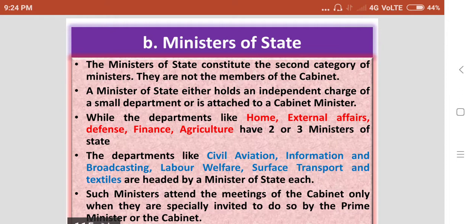Departments like civil aviation, information and broadcasting, labor welfare, surface transport and textiles are headed by a minister of state each. Such ministers attend the meetings of the cabinet only when they are specially invited to do so by the prime minister or by the cabinet.